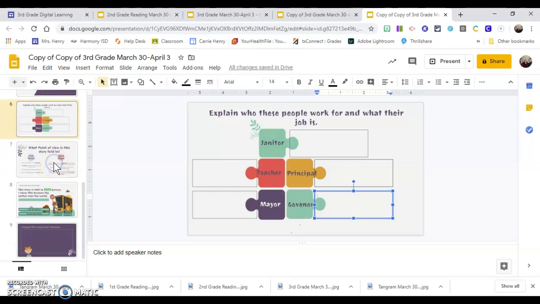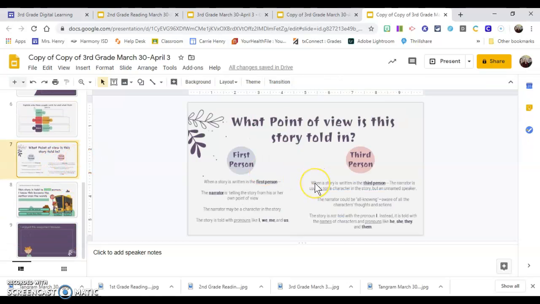On slide 7, it's just a recap of point of view. So if you need to reread this and remind yourself about point of view, you can. You're going to need to decide if the story is told in first person or third person. So think about, is the author using words like I, we, me, or us? Or is the author using words like he, she, they, and them?